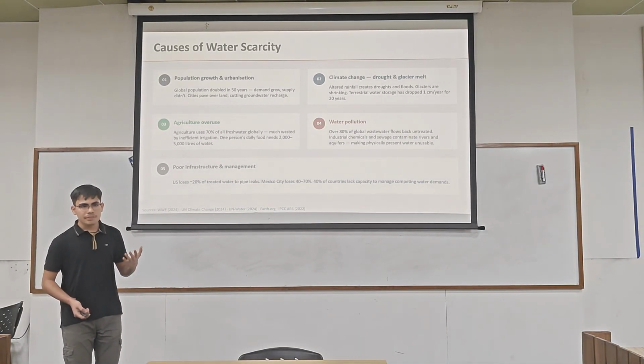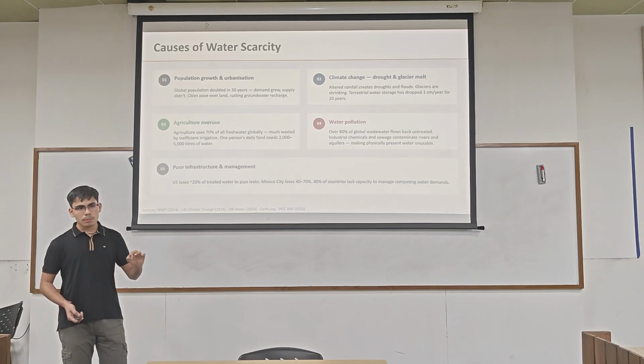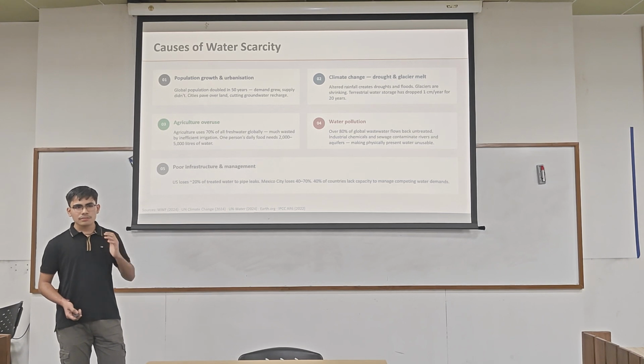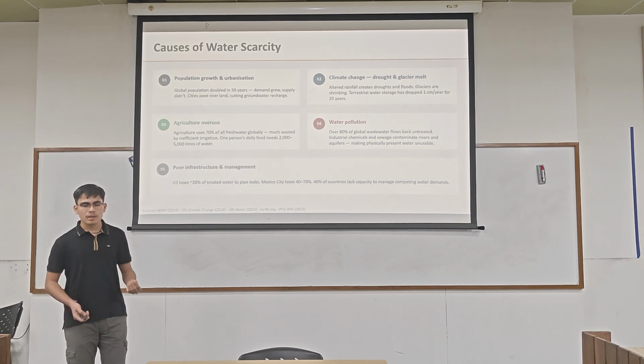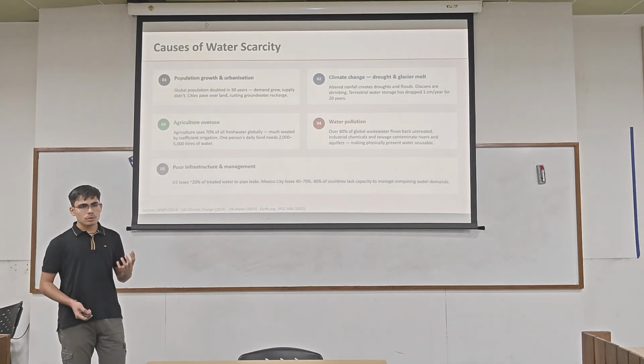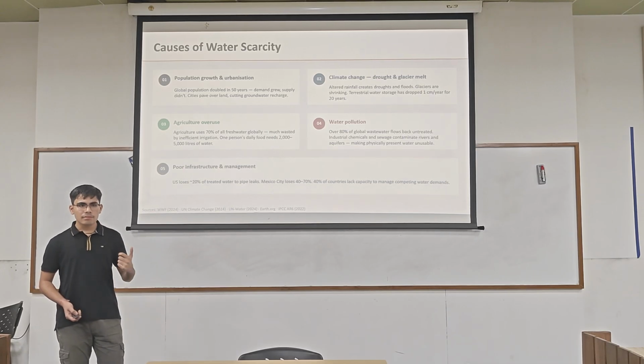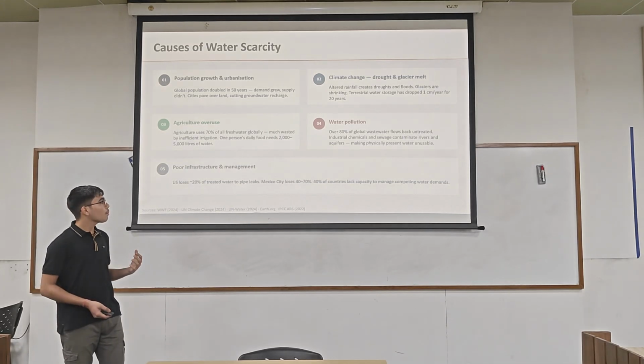Agriculture uses 70% of the world's fresh water, and the slide rightly points out that much of it is wasted. Like in India, flood irrigation, simply flooding the field and letting crops absorb what they can, loses approximately 40% to evaporation before a single crop benefits. So we are losing irreplaceable water to methods for which we have affordable alternatives.